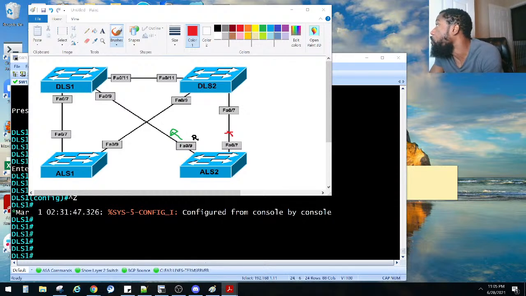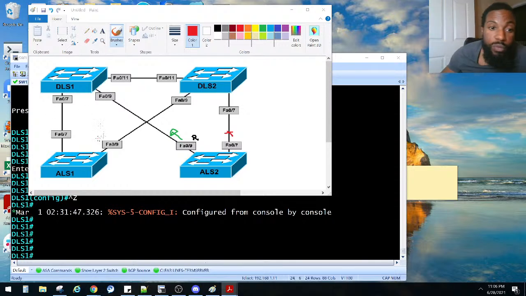We wanted to do the last part here. In the event of an indirect link failure, the network should converge within 30 seconds instead of the typical 50 seconds. And what he said was that feature was uplink fast, and you just have to do it on the ALS switches.